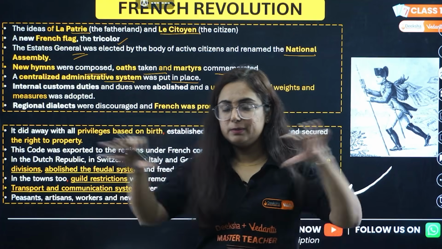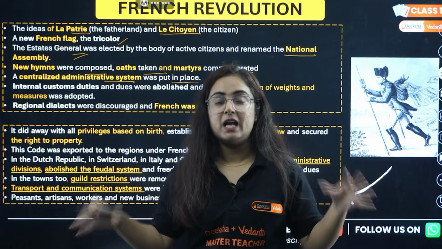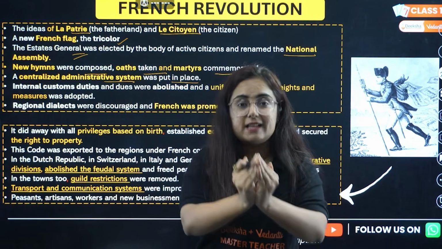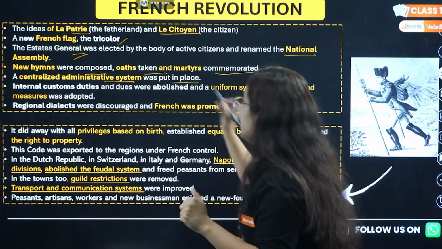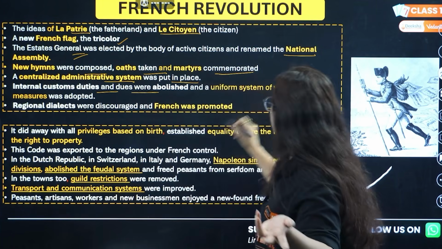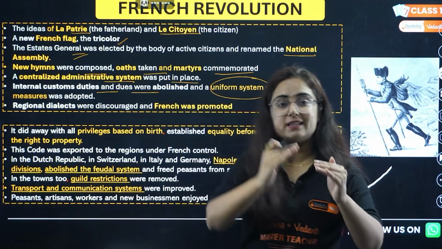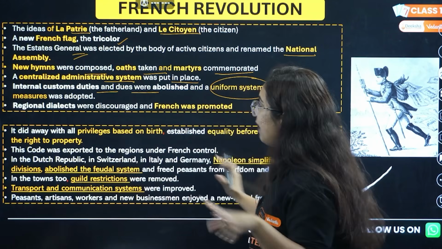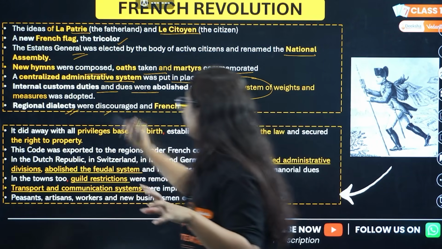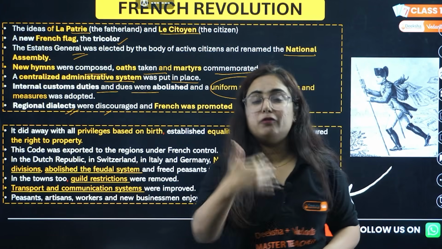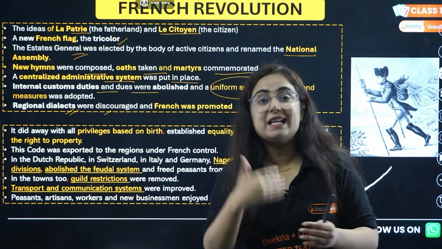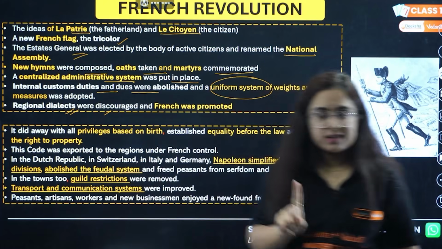Now the power will not be divided among many people, rather there will be a centralized system. When there is a centralized system, we have a feeling of unity. So internal custom duties were abolished to make sure that there is a uniform system throughout the country. Regional dialects were discouraged, only French was promoted. Again, with the help of language, they wanted to make people connected with each other. So this is the important question.